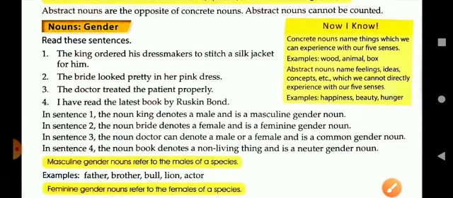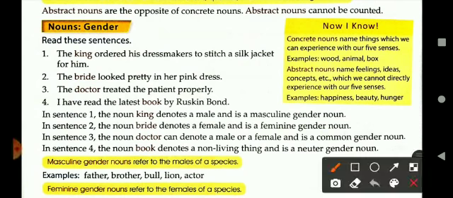Now let's come to the heading noun gender. Let's read the sentences first. In sentence number 1, the king ordered his dressmakers to stitch a silk jacket for him. The bride looked pretty in her pink dress. The doctor treated the patient properly. And the fourth one is, I have read the latest book by Ruskin Bond.